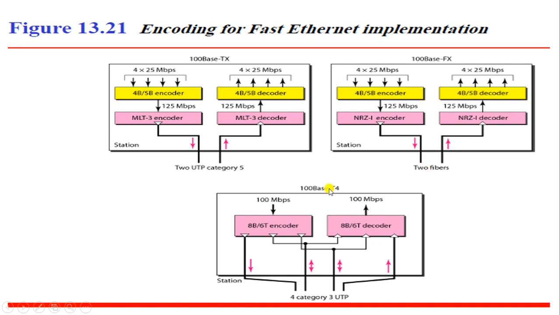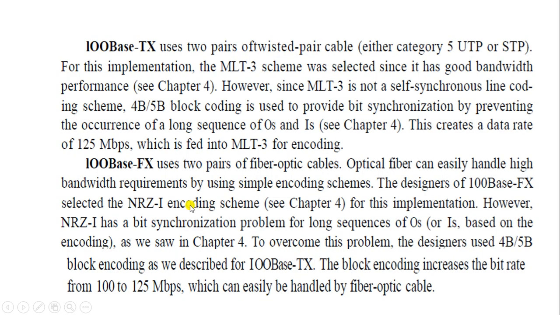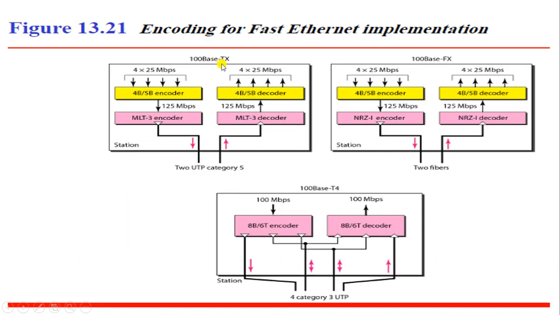Similarly, as far as 100Base-T4 is concerned, they are using the 8B/6T encoder. T is nothing but ternary. At the receiver end, the 8B/6T decoder is used, where the data over here is 100 Mbps. So we will study all three in detail: 100Base-TX, 100Base-FX and 100Base-T4.